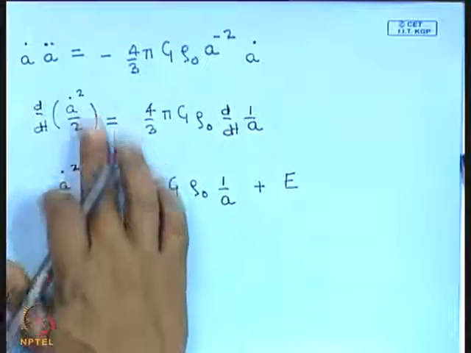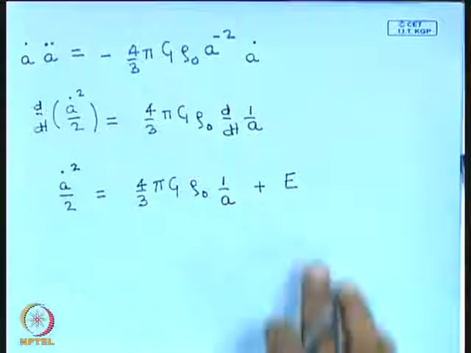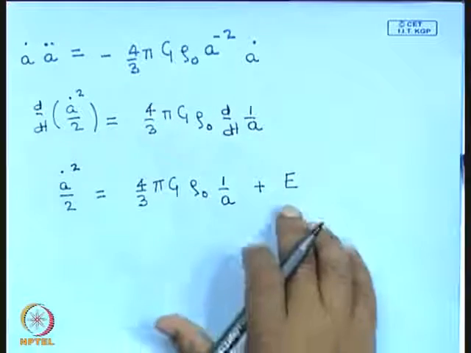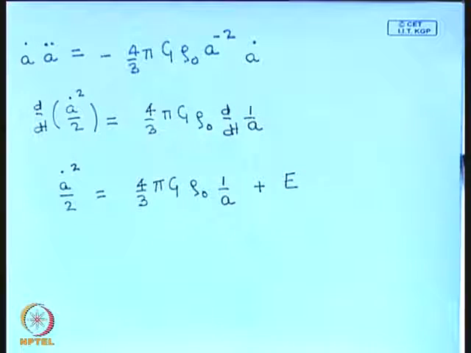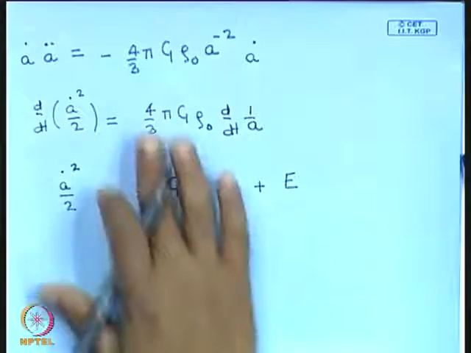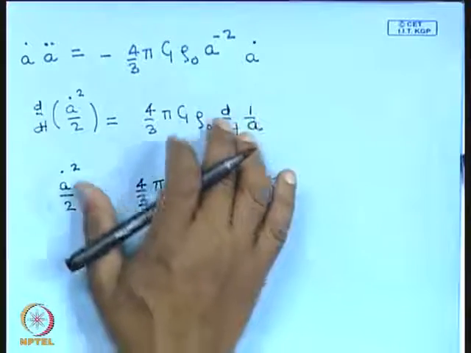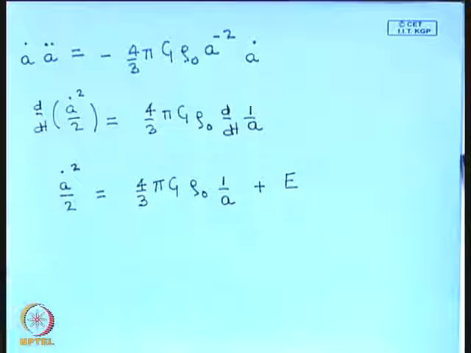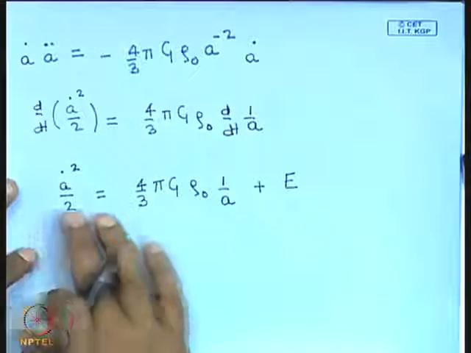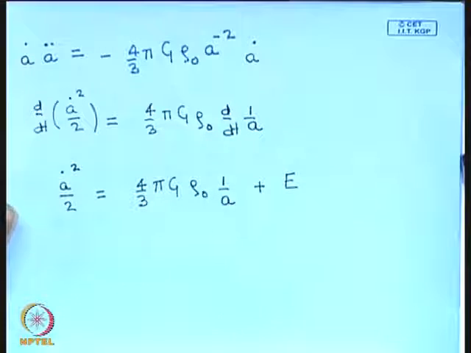So now this is a solution to this equation, where e is a constant of integration that we introduce when we integrate this. Okay, so we have worked out the first integral of the equation that governs the expansion of the universe, and you have to do one more integral in order to solve this.